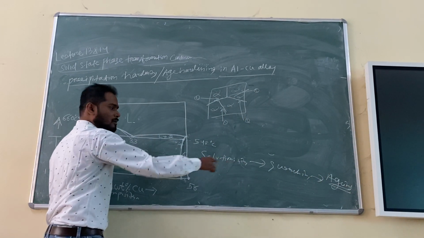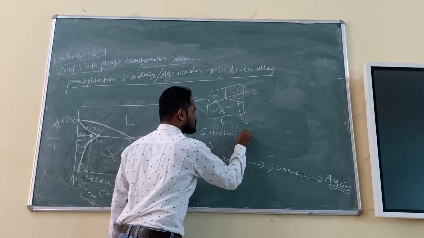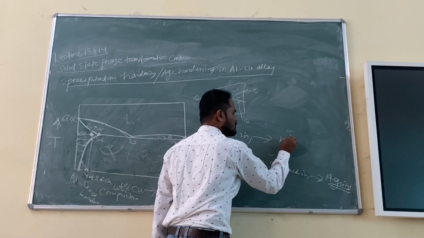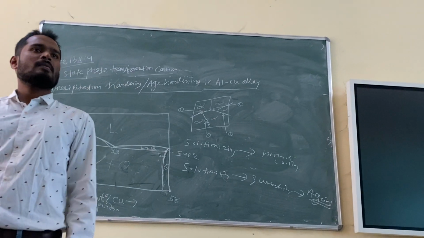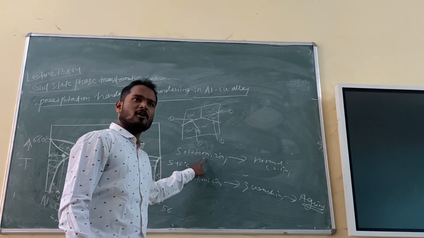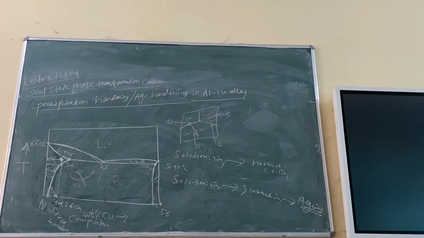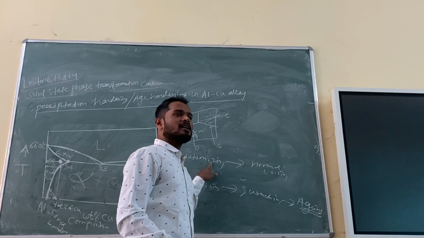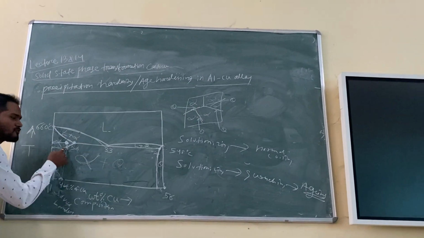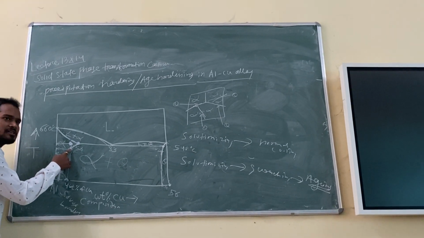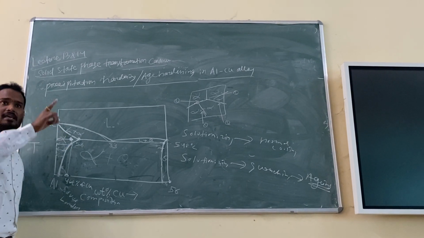This is one part. But suppose you are doing solutionizing, but you are doing normal cooling. What is the difference? Can you tell me? In this process also theta will form. In this process also theta will form. But what is the difference? In this one, you will get big size precipitate, right? Because precipitation starts from higher temperature. The higher the temperature, the coarser will be the particular phase, right? Because diffusion is high.